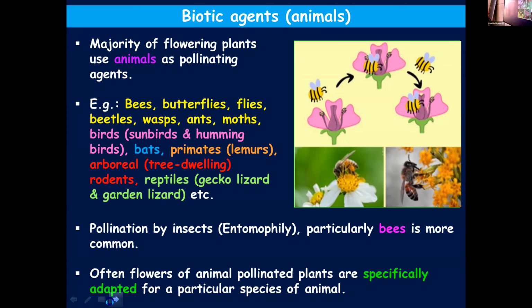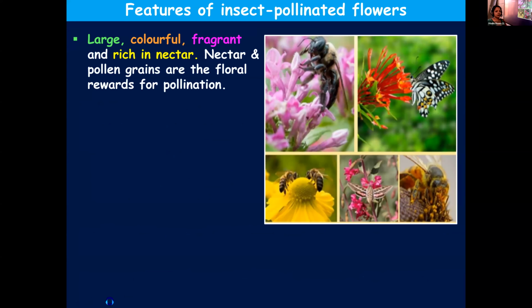Now some features of insect pollinated flowers. We discussed some of the features of wind and water pollinated flowers. Similarly, insect pollinated flowers exhibit some characteristic features to facilitate pollination by insects. They'll be large, to be visible, colorful, then fragrant, and rich in nectar. All these are meant for attracting the insects or animals for pollination.